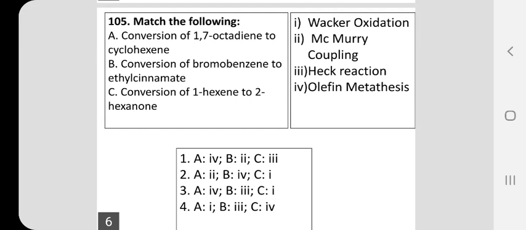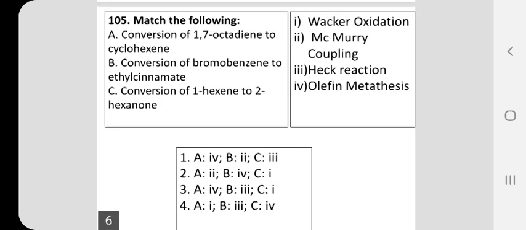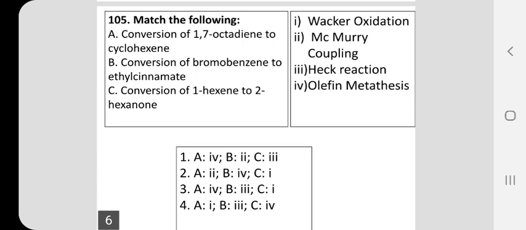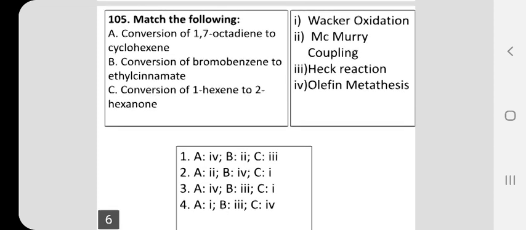Fourth one is olefin metathesis. Many of these name reactions are not found in the PG syllabus of our university and university controlled colleges. So many name reactions are the latest ones. That's why I told you to refer to the revised editions. Only revised editions of the books, namely Sundberg and Carey, Jerry March, are having all these reactions. If you refer to Organic Reactions and Mechanisms Volume B by Sundberg and Carey, you will come across these reactions, namely Wacker oxidation, McMurry coupling, Heck reaction, and olefin metathesis.